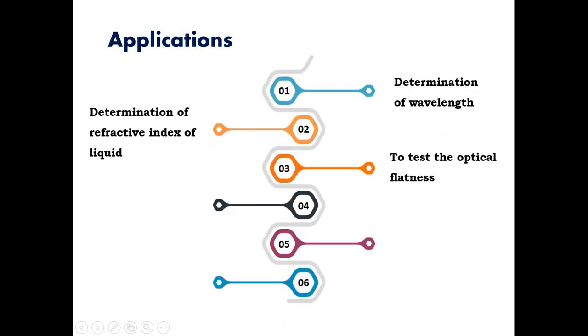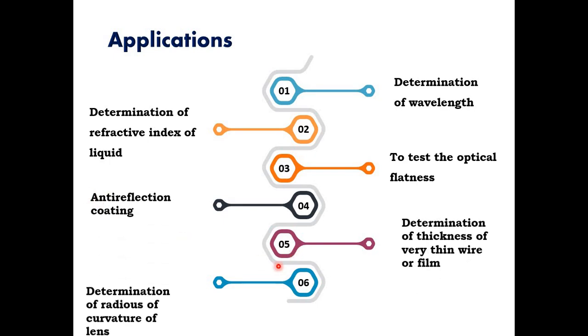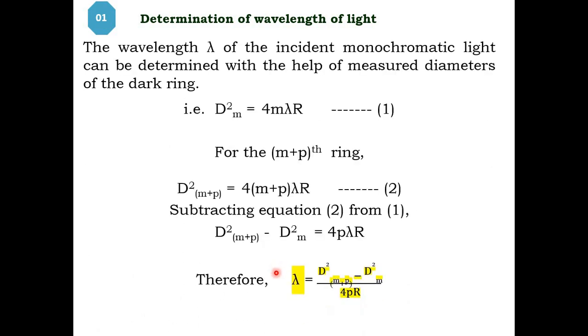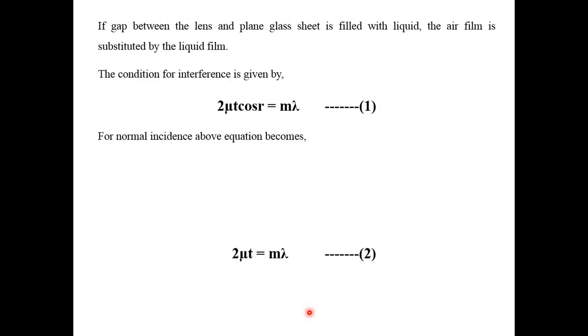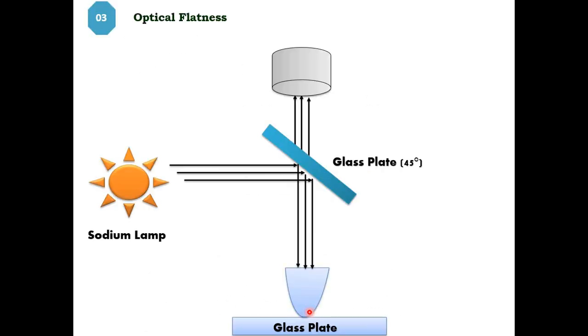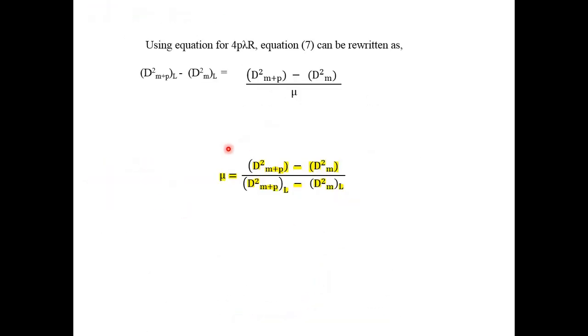Yes. So this we have already talked about, what the applications are. Now we are going to talk about the third application, that is to check the optical flatness of the surface. Then we are going to talk about anti-reflection coating and the rest of the two. This we have seen yesterday, the formula and the refractive index. This was the formula that we have seen for the refractive index of a liquid.